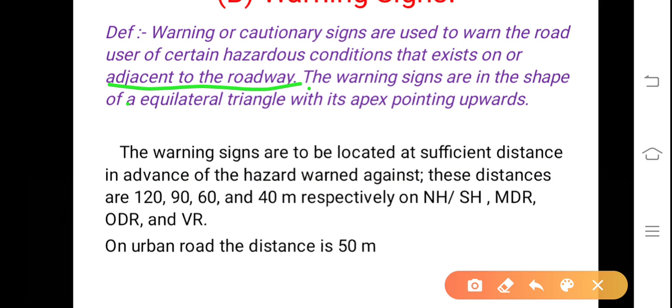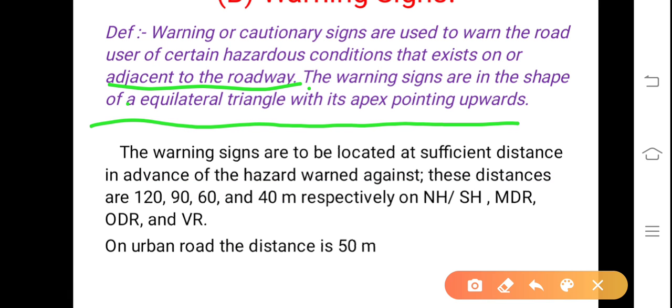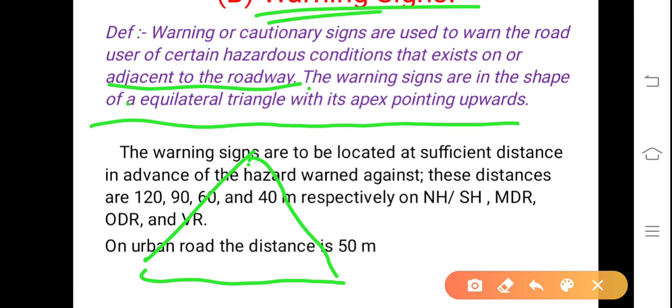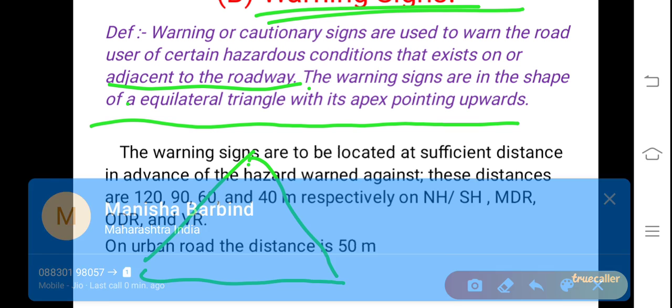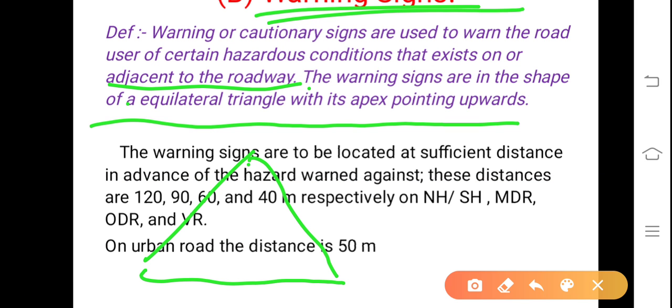The warning signs are in the shape of an equilateral triangle with its apex pointing upwards. Means those triangles will be equilateral triangles. All the sides are equal and its apex is pointing upwards. Whenever such signs you are observing on the road, means it is a warning sign. So from the shape itself, you can identify that it is a warning sign.